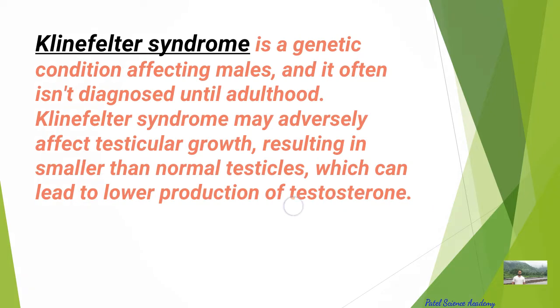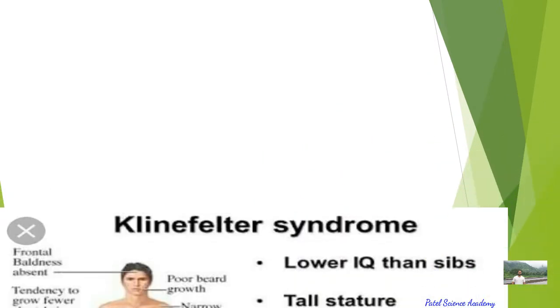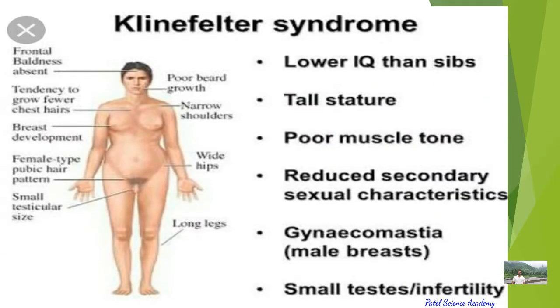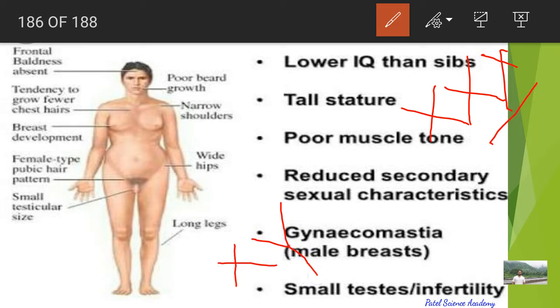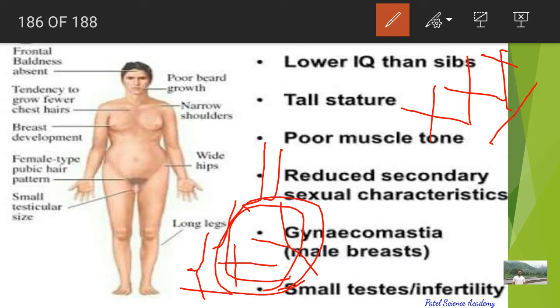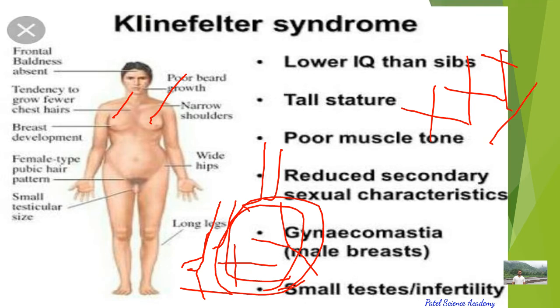Klinefelter syndrome is phenotypically male, but that person also has female characters, because this patient has X, X and Y. X and Y are the characteristics of the male, but one extra chromosome is also there. Because of the X and Y, this body is male, but the extra X also shows female characters. So this is phenotypically male.